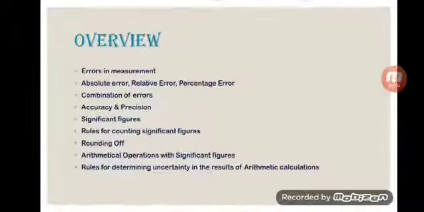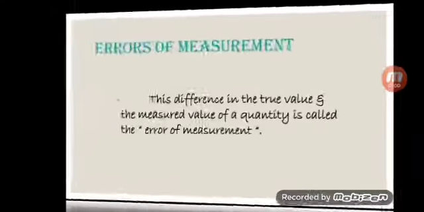overview of the chapter. The points we will discuss in this chapter are errors in measurement, absolute error, relative error, percentage error, that is the types of error, then combination of errors, accuracy and precision, significant figures, and under significant figures, rules for counting significant figures, rounding off, then arithmetic operations with significant figures, and the last is the rules for determining uncertainty in the results of arithmetic calculations.